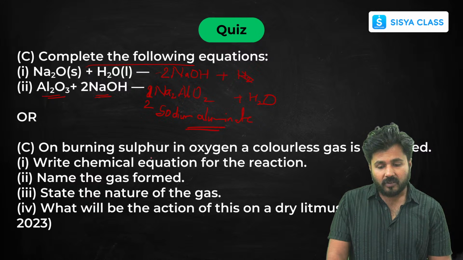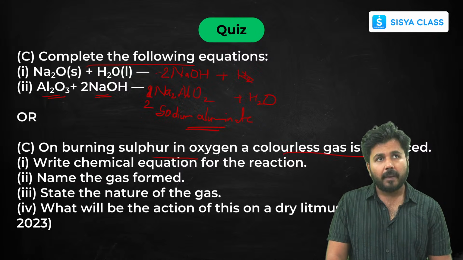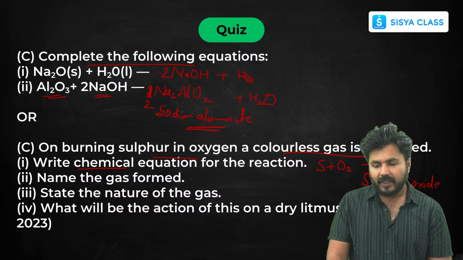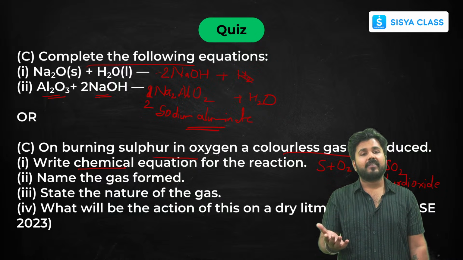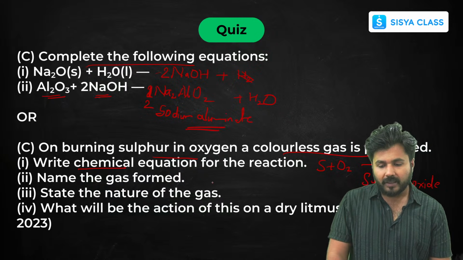Now on burning sulfur in oxygen, a colorless gas is produced. Name the gas formed. If I burn sulfur in oxygen, beta, I'll be getting SO2, that is sulfur dioxide, and it is a poisonous gas that is present in air and that forms sulfurous acid and sulfuric acid, and that mixes with the rainwater and forms acid rain. It is acidic in nature.